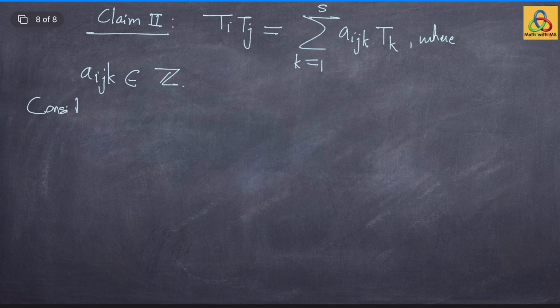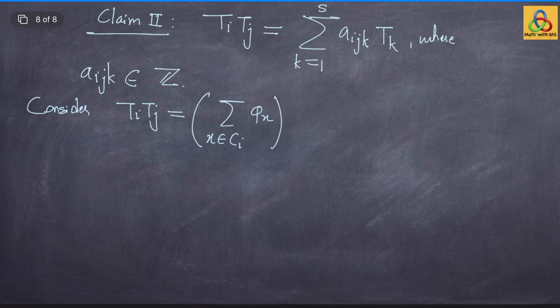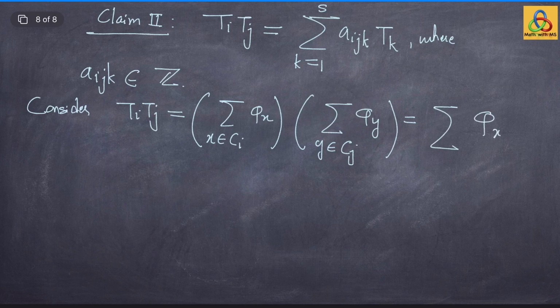So, consider Ti Tj, just plug in the value of Ti. So, Ti is the same as summation phi x, x in the conjugacy class Ci, multiplied by summation phi y, y in the conjugacy class Cj, but that is the same as summation phi x phi y, which is the same as phi of x y, because phi is a homomorphism, x in the conjugacy class Ci, y in the conjugacy class Cj.